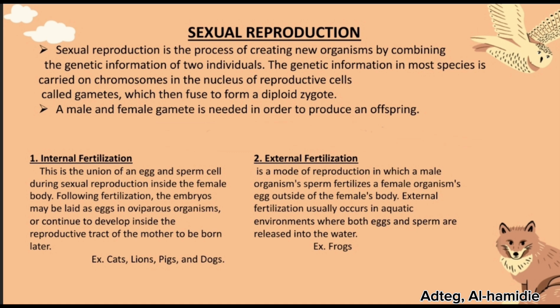Internal fertilization occurs when the fusion of gametes is inside the female body. External fertilization is a mode of reproduction in which a male organism's sperm fertilizes a female organism's egg outside of the female's body. External fertilization usually occurs in an aquatic environment where both eggs and sperm are released into the water. An example is frogs.